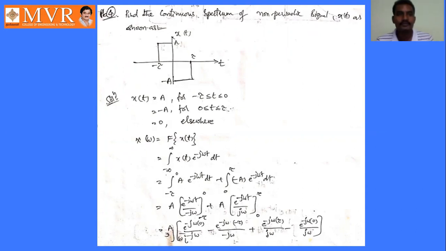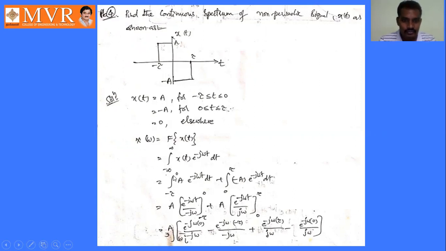Now we have to find the Fourier transform for this problem. X of omega equals the Fourier transform of x of t. Here we have two expressions for x of t. The formula for the Fourier transform is the integral from minus infinity to infinity of x of t into e power minus j omega t dt. So here we will now substitute these limits.